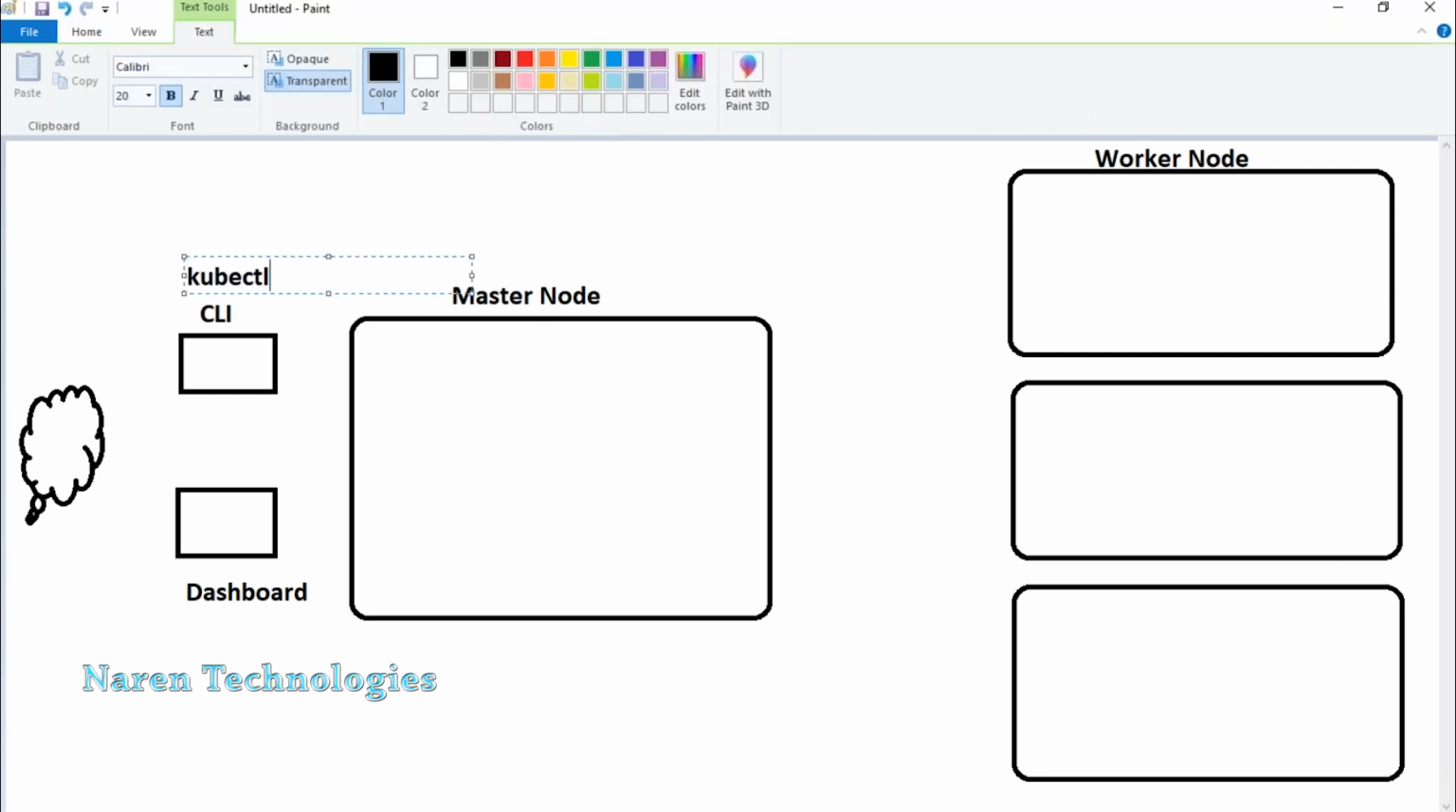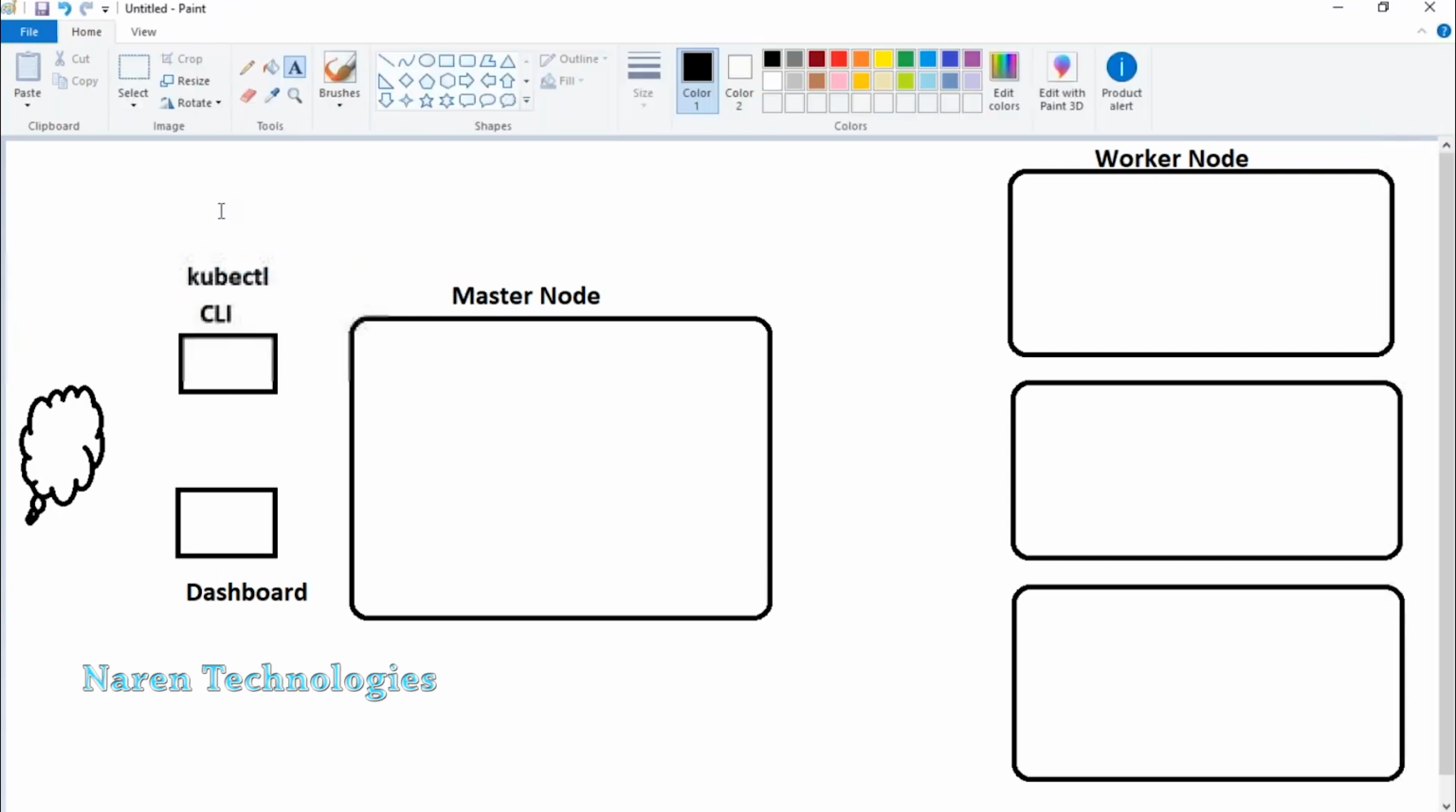It is very simple, guys. Kubectl means Kubernetes control. That's all. That is called kubectl.